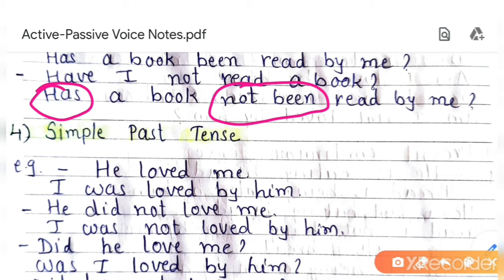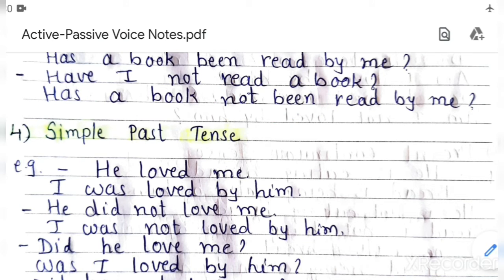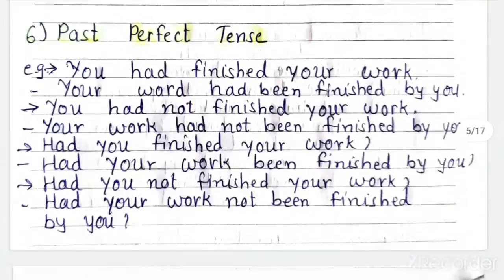Understood? Now in this lecture I explained to you present tense, all the three tenses in active and passive, both the voice. Now let's start with exercise.